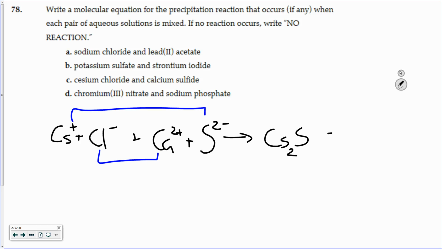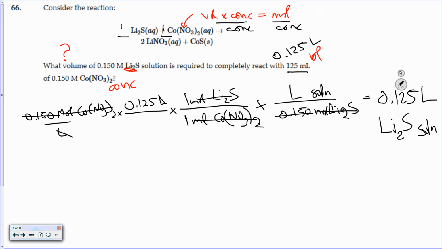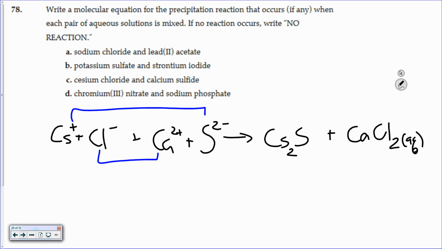Okay. If I go back to look at the calcium and the chloride, calcium's +2, chloride's -1, it's going to be a 2. Calcium chloride is a water-soluble compound. Most of the sulfides, there you go, go back to your table, there it is. Most of the sulfide compounds are typically insoluble. The ones that are slightly soluble are if it's paired with calcium. So in this case, it is a soluble compound. So it forms soluble calcium sulfide.